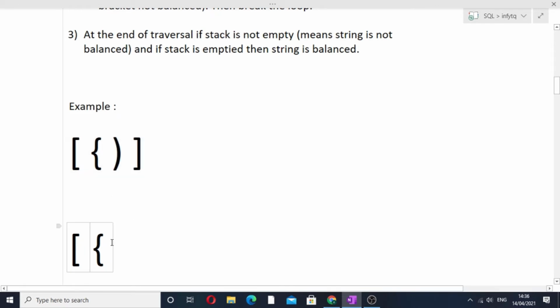So this was the entire dry run of the approach. I hope you understood the question as well as the approach. Now I will show you the code of the question.